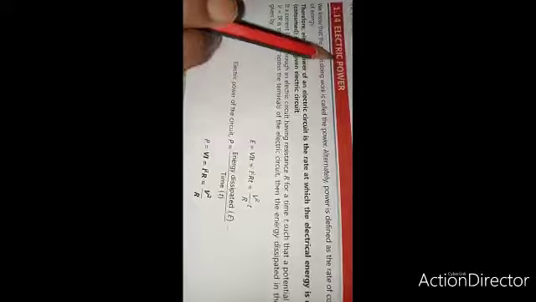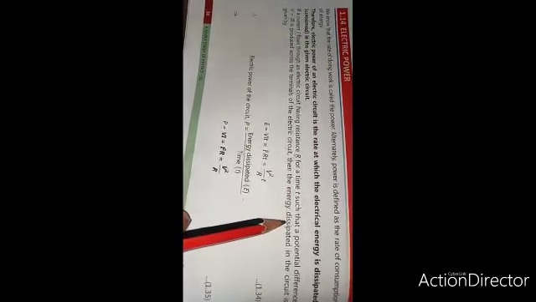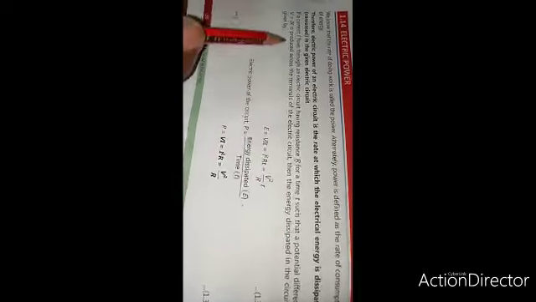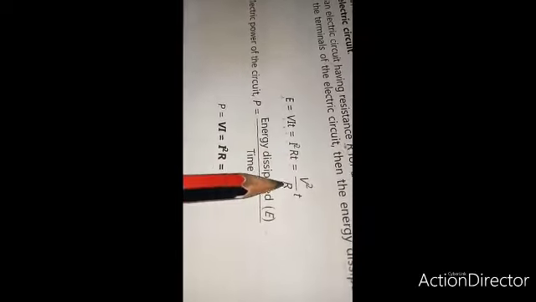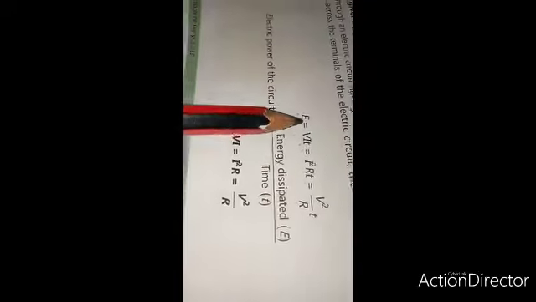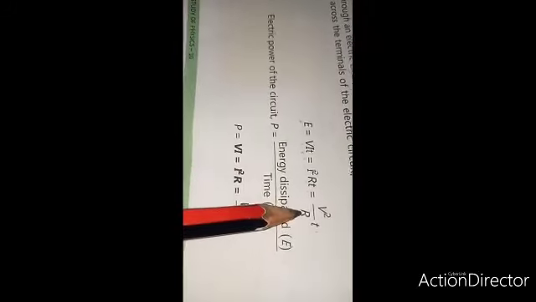Now let us see, if current I flows through an electric circuit having resistance R for time t, such that potential difference V, that is equal to IR according to Ohm's law, is produced across the terminals of the electric circuit, then the electric energy dissipated, or consumed, in the circuit is given by E is equal to VIT, that is also equal to I square RT, and that is equal to V square upon R into T.